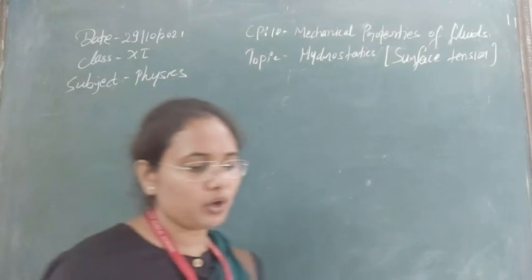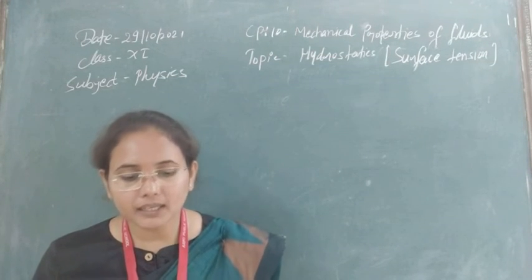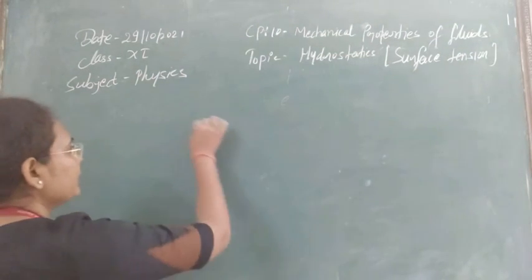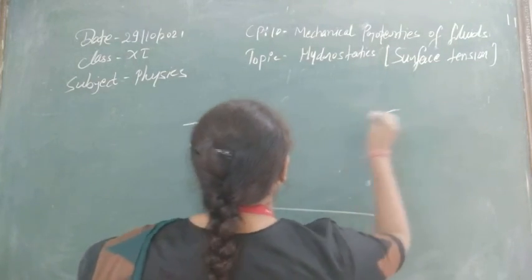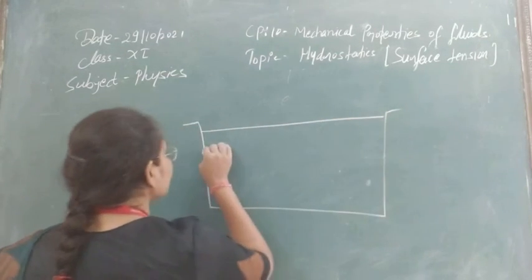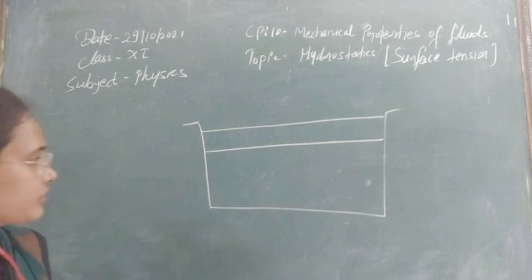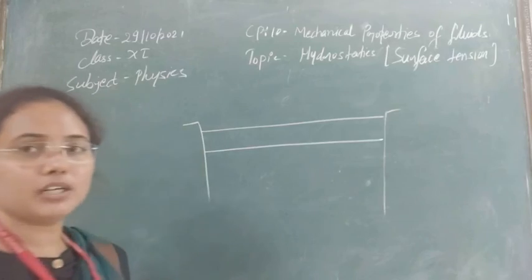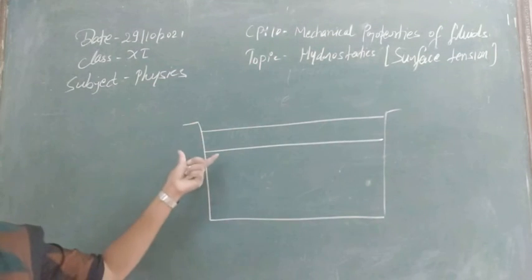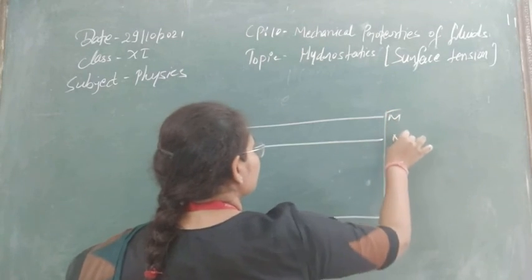One concept we have understood already, the tendency of the surface to keep its area minimum. But how can you understand the other tendency by the molecular theory? To understand the molecular concept, suppose in a container we have some liquid. On this liquid, suppose this is the topmost layer of the liquid that is at rest. Just now we have understood the concept of surface film. So the topmost layer should be at rest here. Suppose this layer is KLMN. These two layers we have.